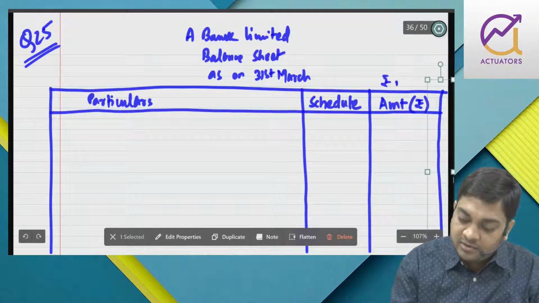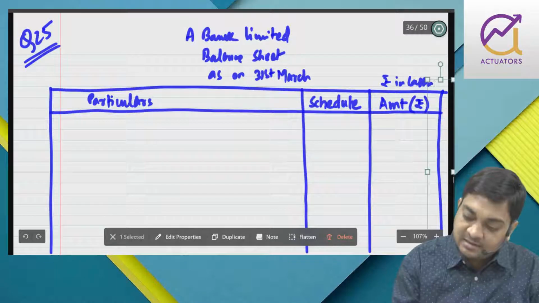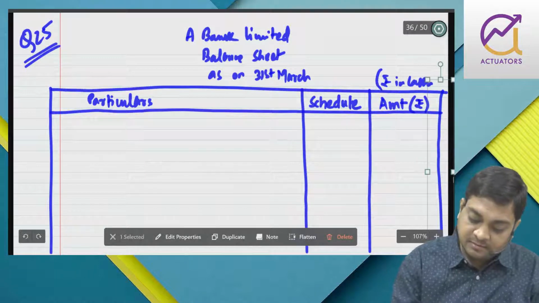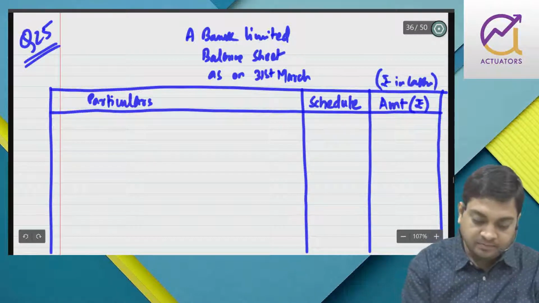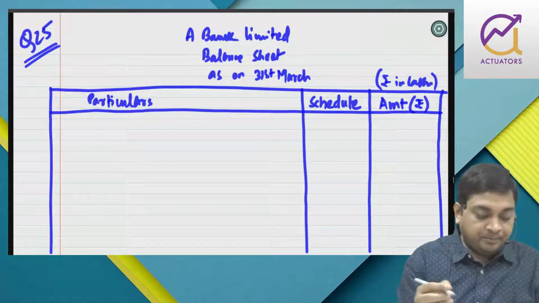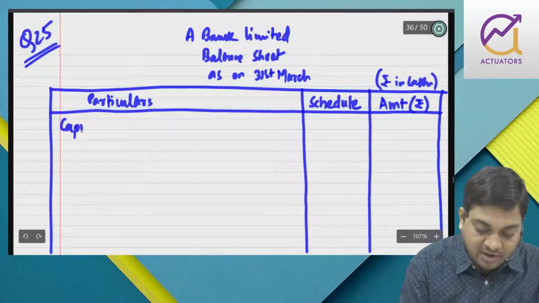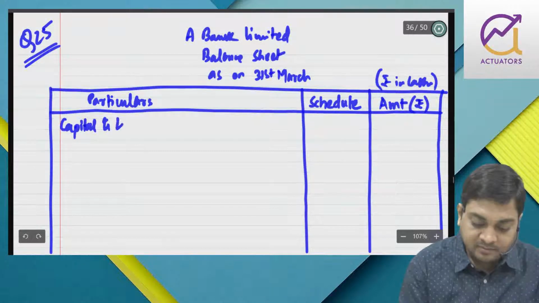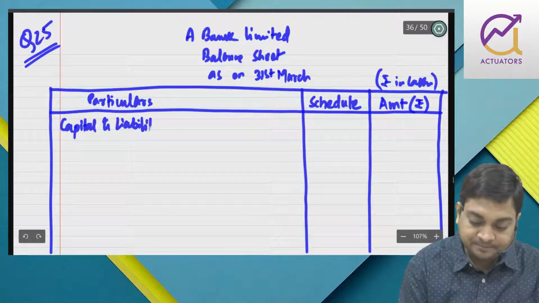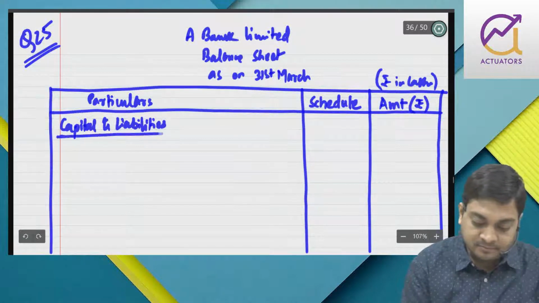We will write rupees in lakhs. Okay. So first of all we have the heading, capital and liabilities.